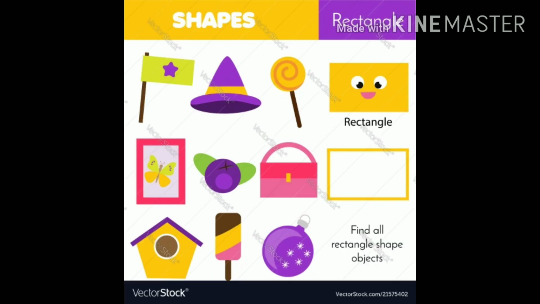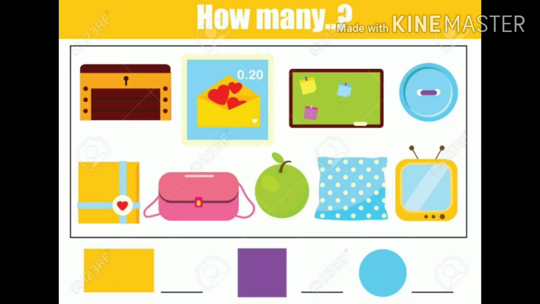Exercise 5. Find all the rectangle shape objects. Exercise 6. How many?